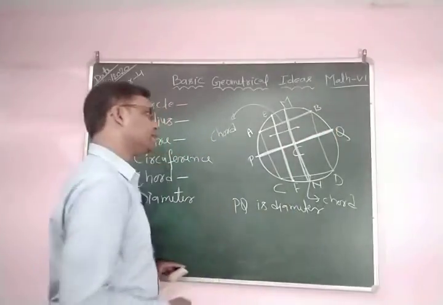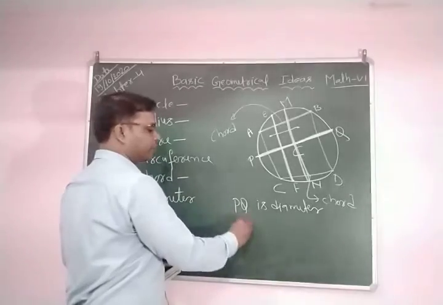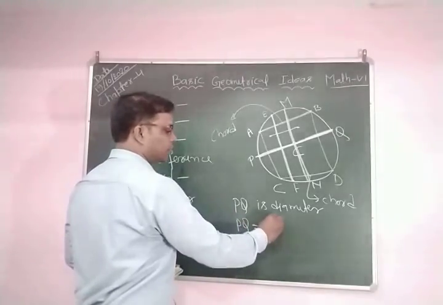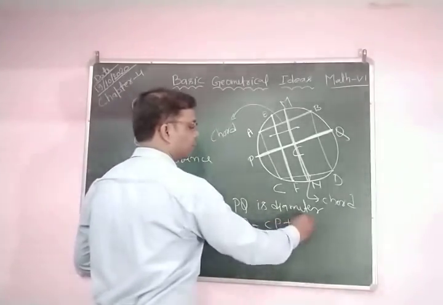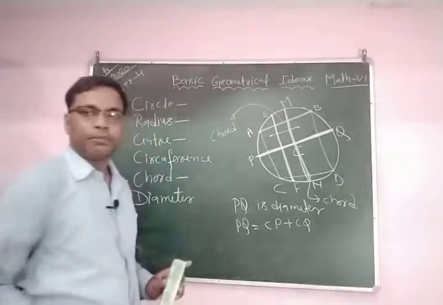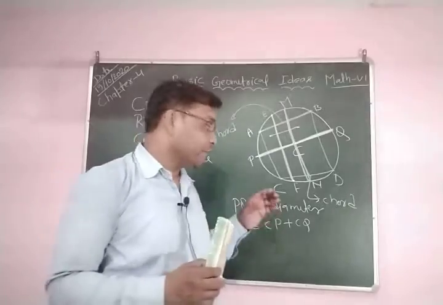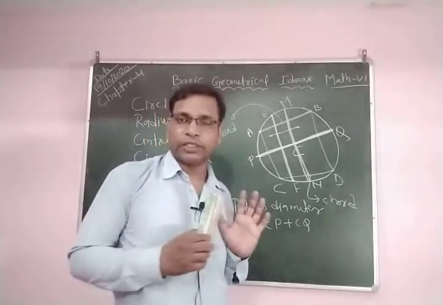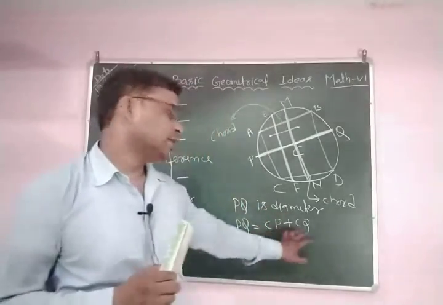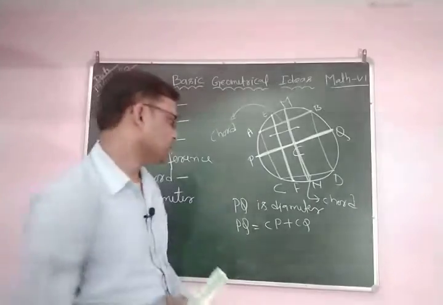So you can write PQ is equal to CP plus CQ. But CP and CQ are radii, and we know that all radii are equal in a circle, so CP and CQ are equal.